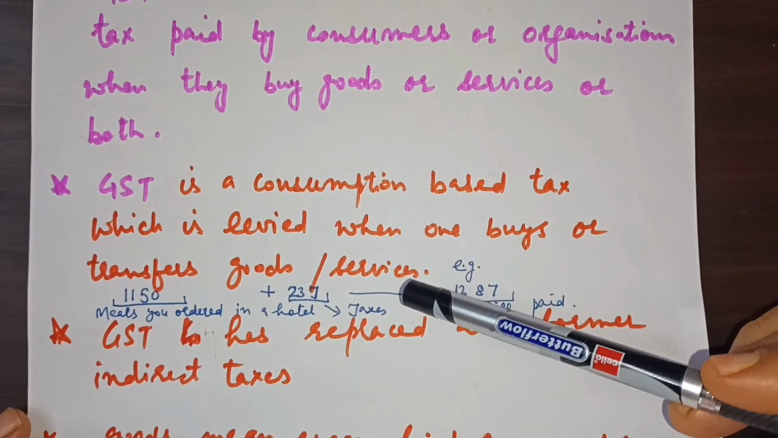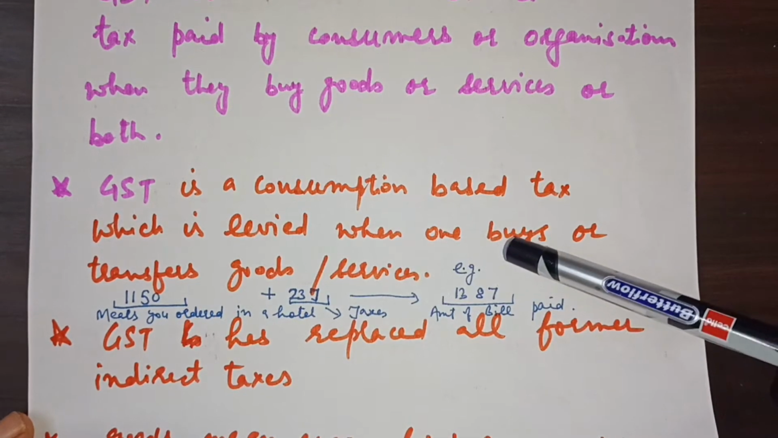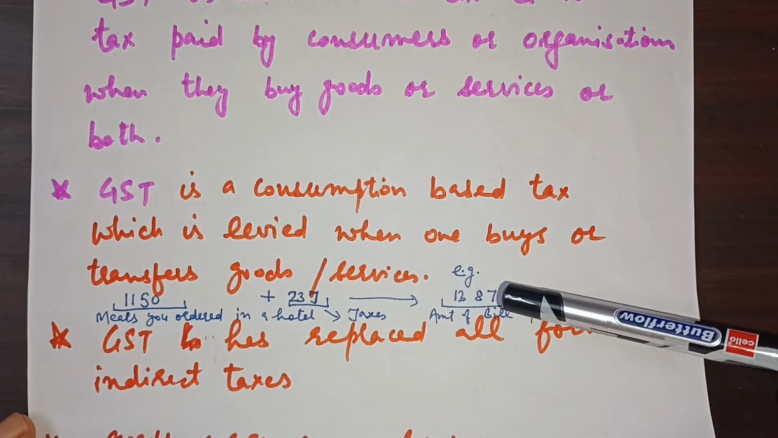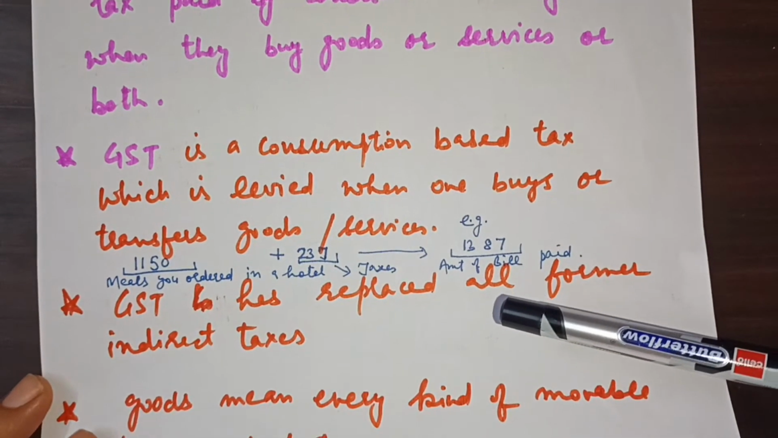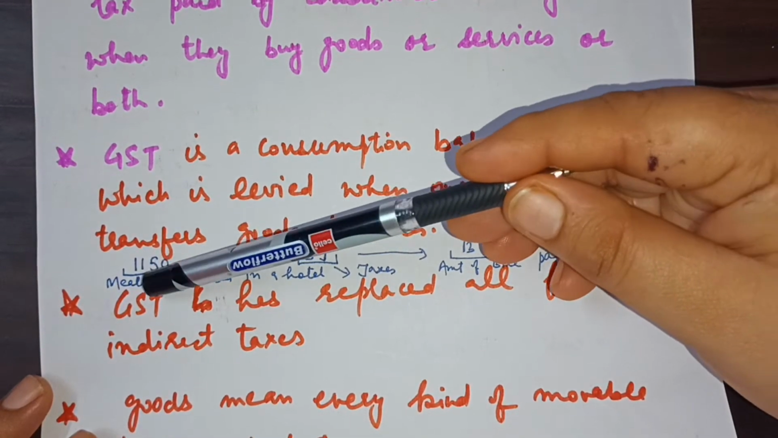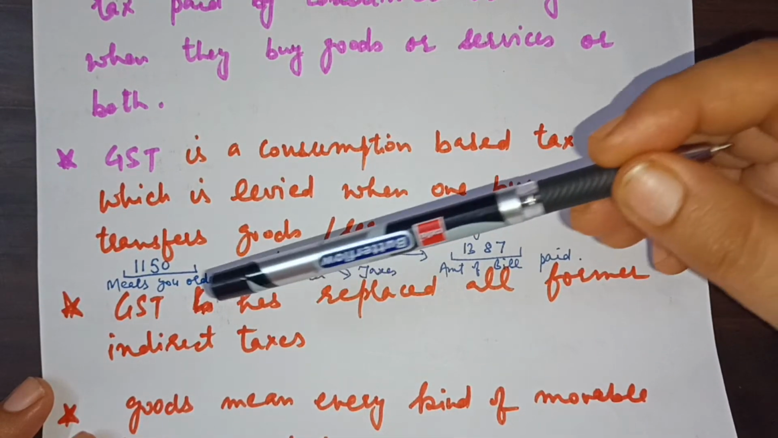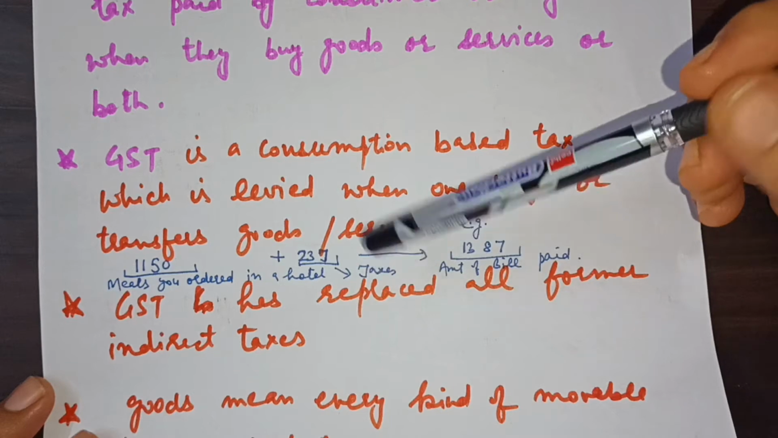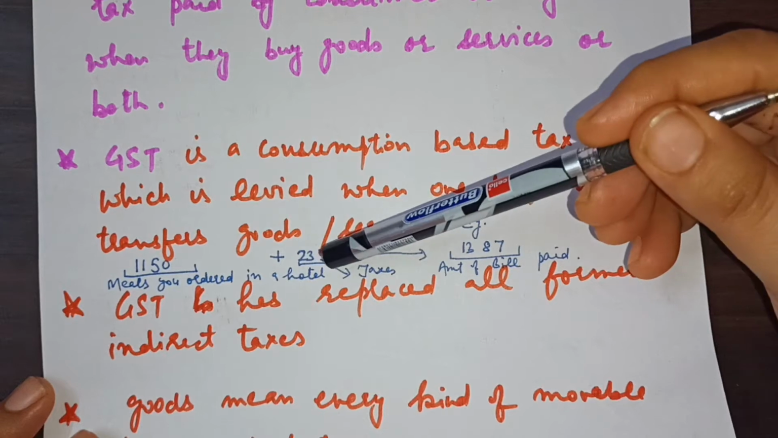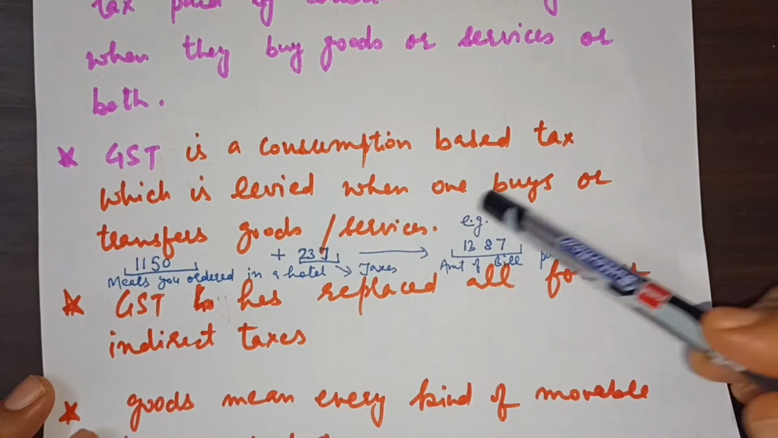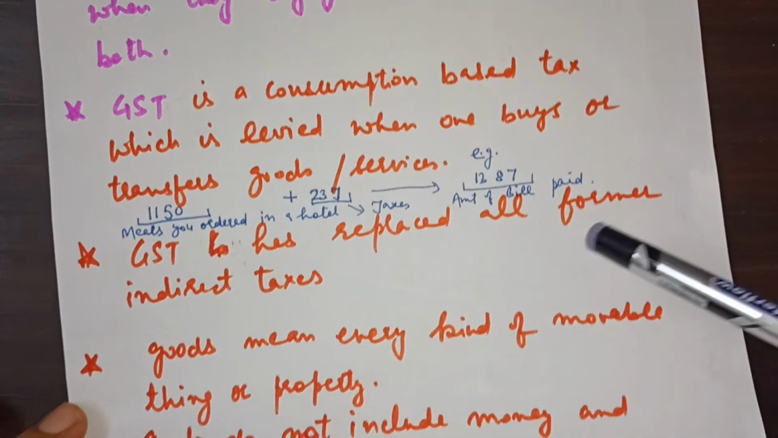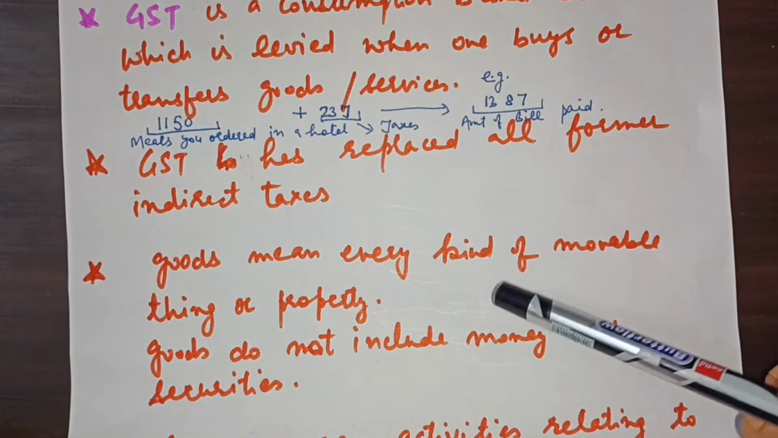Now, I have given one example here also, that whenever something is bought or sold, only then the central or state governments levy the GST, right? Suppose rupees 1150 was the bill for the meals you ordered in a hotel. You were to pay about 1150 only, but at the counter, after the meals, you came to know that another taxes of 237 rupees you have to pay extra. So finally, how much is the amount of the bill you have to pay? 1387. Sorry, 1387.